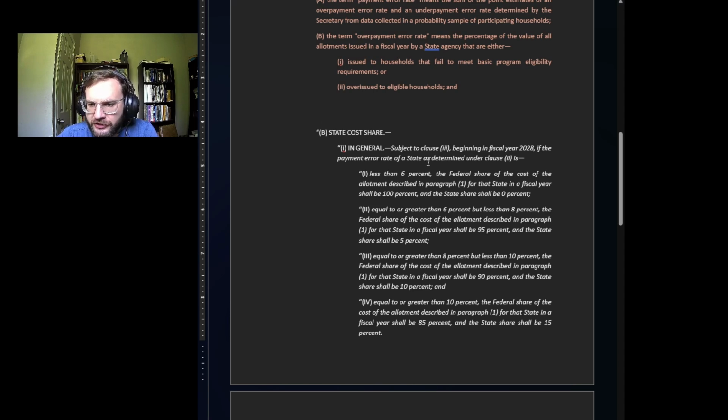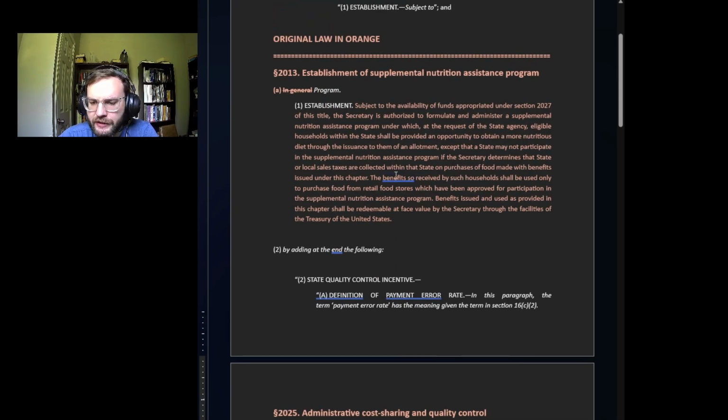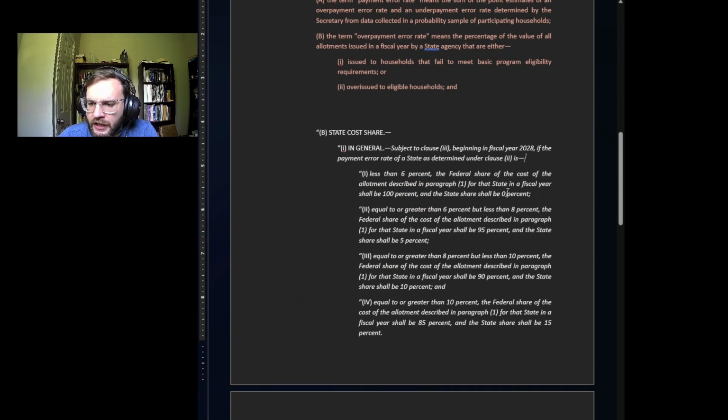So in general, subject to clause (3), beginning in fiscal year 2028, if the payment error rate of a state as determined under clause (2) is (I) less than 6%, the federal share of the cost of the allotment described in paragraph (1) for the state in a fiscal year shall be 100%. So this is paragraph 1 up here, basically giving SNAP benefits to states. And the state share shall be zero. So if they have less than a 6% error rate, then the federal program will fund it.